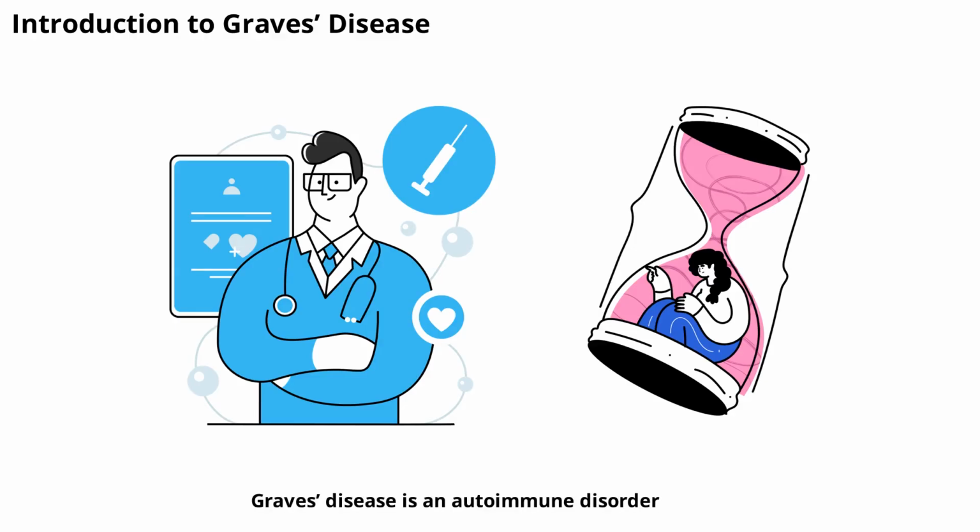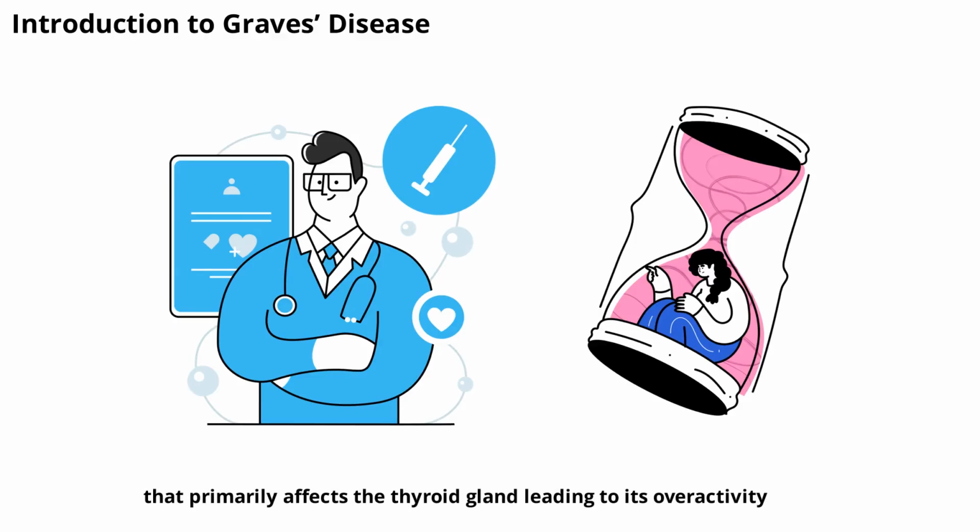Graves' disease is an autoimmune disorder that primarily affects the thyroid gland, leading to its overactivity, a condition known as hyperthyroidism. In this video, we'll explore how Graves' disease develops and changes over time, from its initial onset to potential long-term outcomes. Understanding the progression of Graves' disease is essential for patients, families, and healthcare providers alike, as it helps guide treatment decisions and expectations.